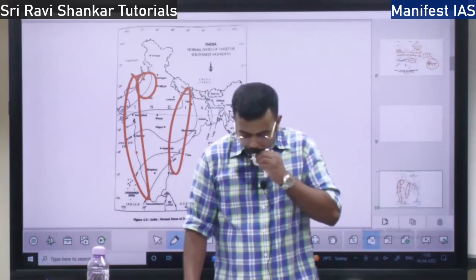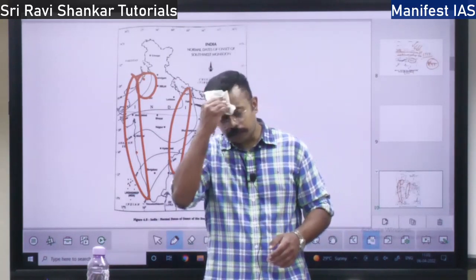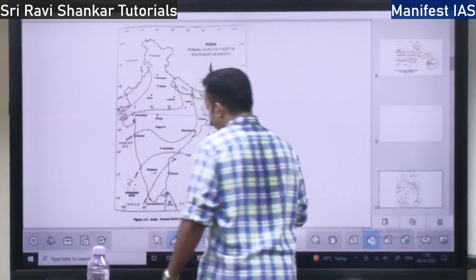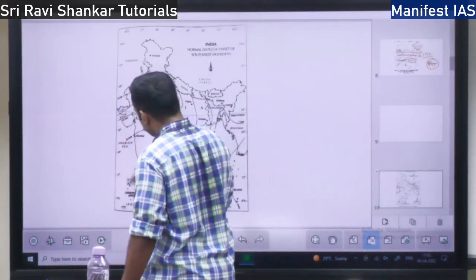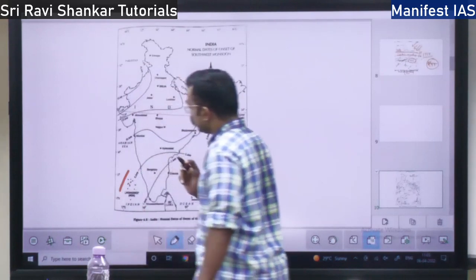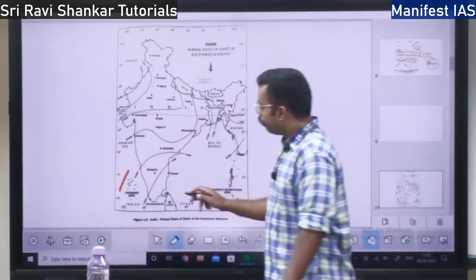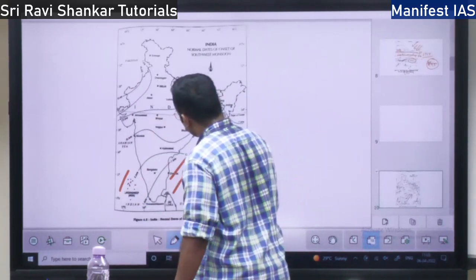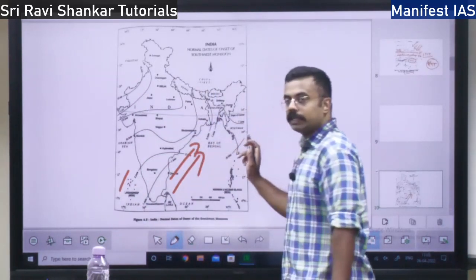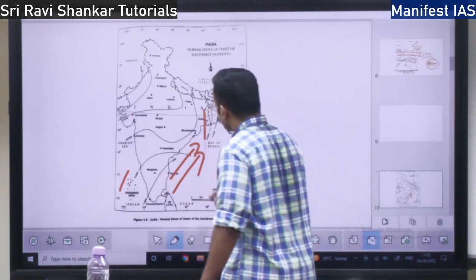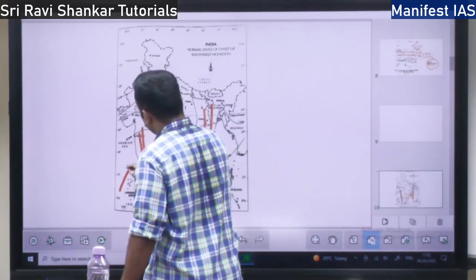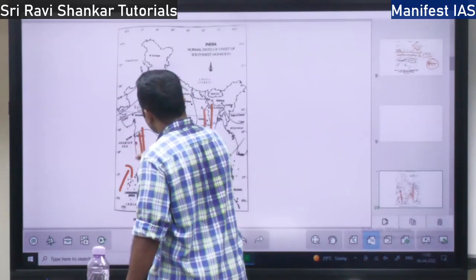Why is there a break in the monsoon? When the winds blow over the Indian region, they bring the rainfall. Here you have the barrier of the Western Ghats, and when you have the barrier, there will be rainfall.